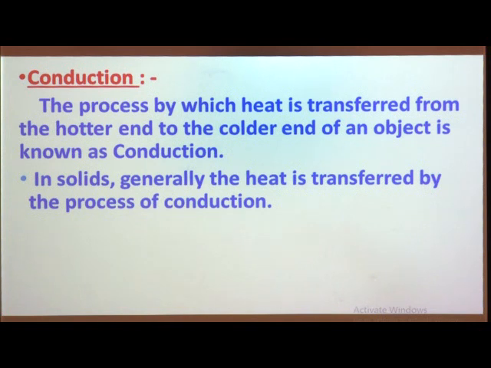I am going to read this definition one more time: the process by which heat is transferred from the hotter end to the colder end, or from the hot substance to the cool substance, of an object is known as conduction. This conduction process mostly occurs in solid substances. Why does it occur in solid substances? I am going to show you here.